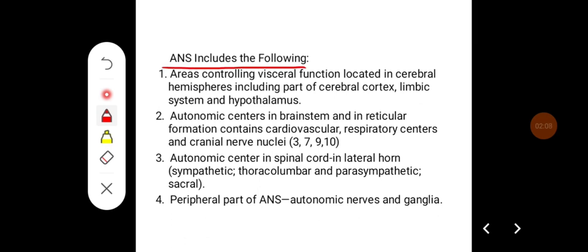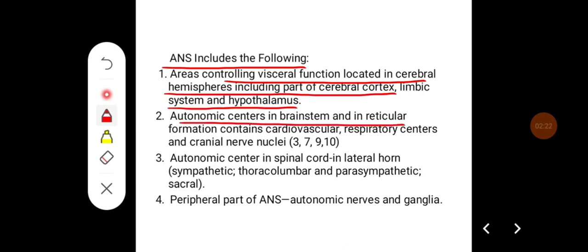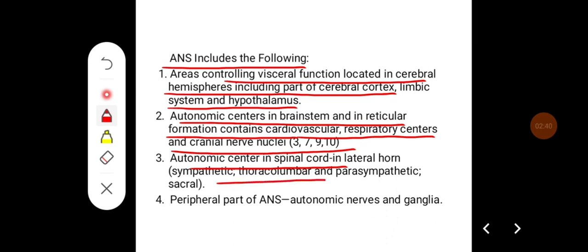So the ANS includes the following structures: the areas controlling visceral function located in the cerebral hemisphere, including part of the cerebral cortex, limbic system and hypothalamus. It also includes autonomic centers in the brain stem and in the reticular formation, which contains cardiovascular and respiratory centers and cranial nerve nuclei, that is 3rd, 7th, 9th and 10th. It also includes the autonomic center in the spinal cord, that is the lateral horn, from where sympathetic thoracolumbar or parasympathetic sacral output comes. Then it also includes the peripheral part of the ANS, that is autonomic nerves and the ganglia.